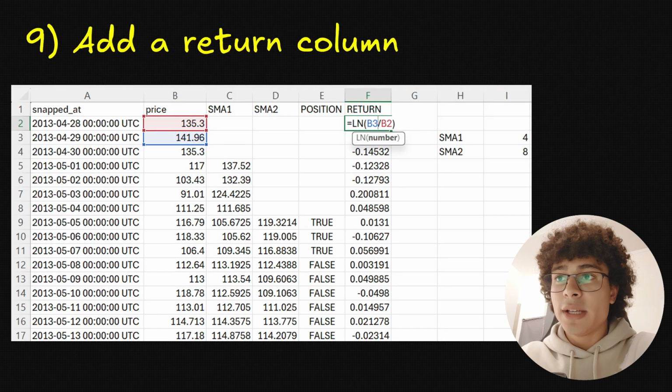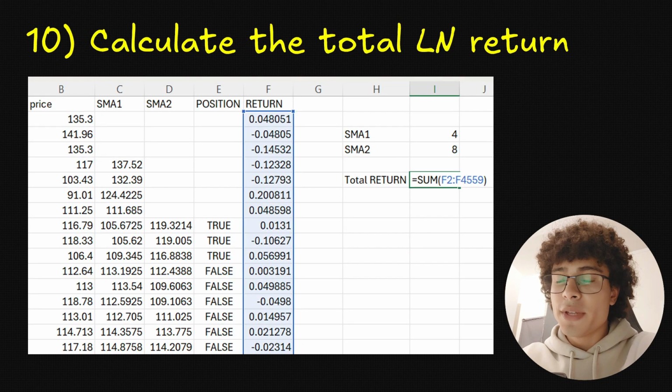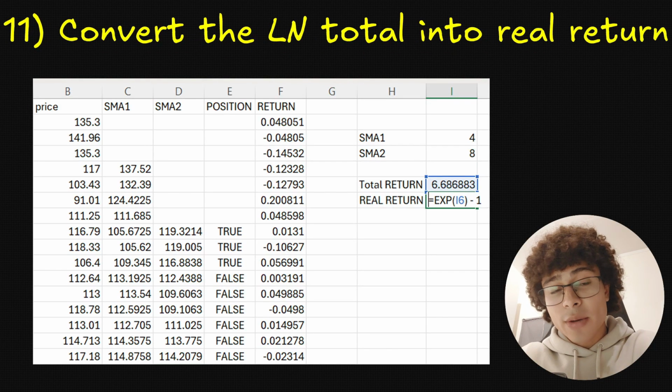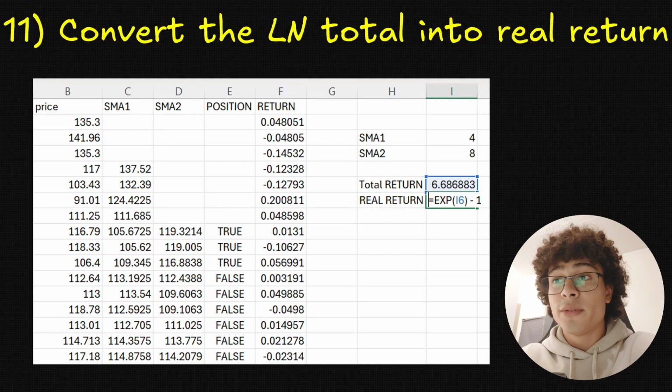So we are going to add a column for our returns. And to do that, we are going to use a log function. But this only gives us the returns for each day. What we want is the total return on the whole history. So we are going to sum every daily return. But now the total return we have is in logarithmic term, which does not give us the real return. So the next step is going to convert the logarithmic total into a real return. And to do that, we are going to use the exponential function.